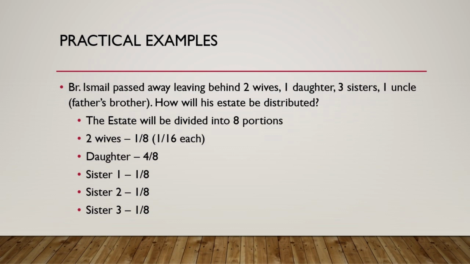Now, who else is left? Uncle. Why is he not inheriting? Because the sisters took the place of the brother. In the presence of brother who is from the 3rd category, the uncle who is from the 4th category will not inherit. So when sister takes the place of the brother, the uncle will not inherit.